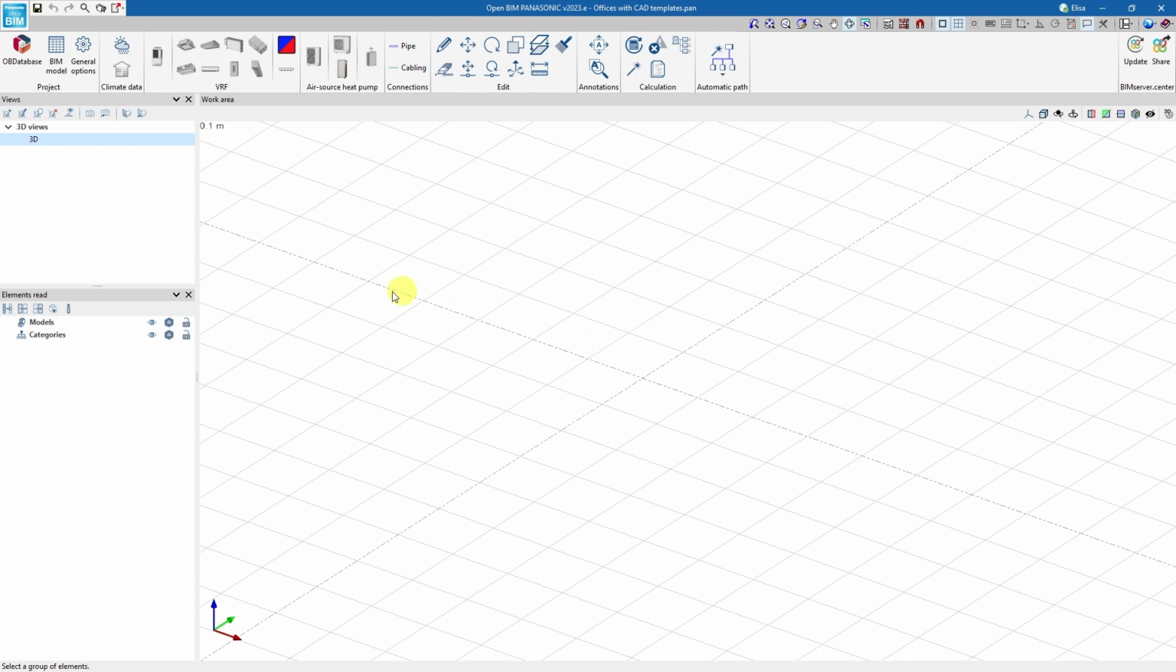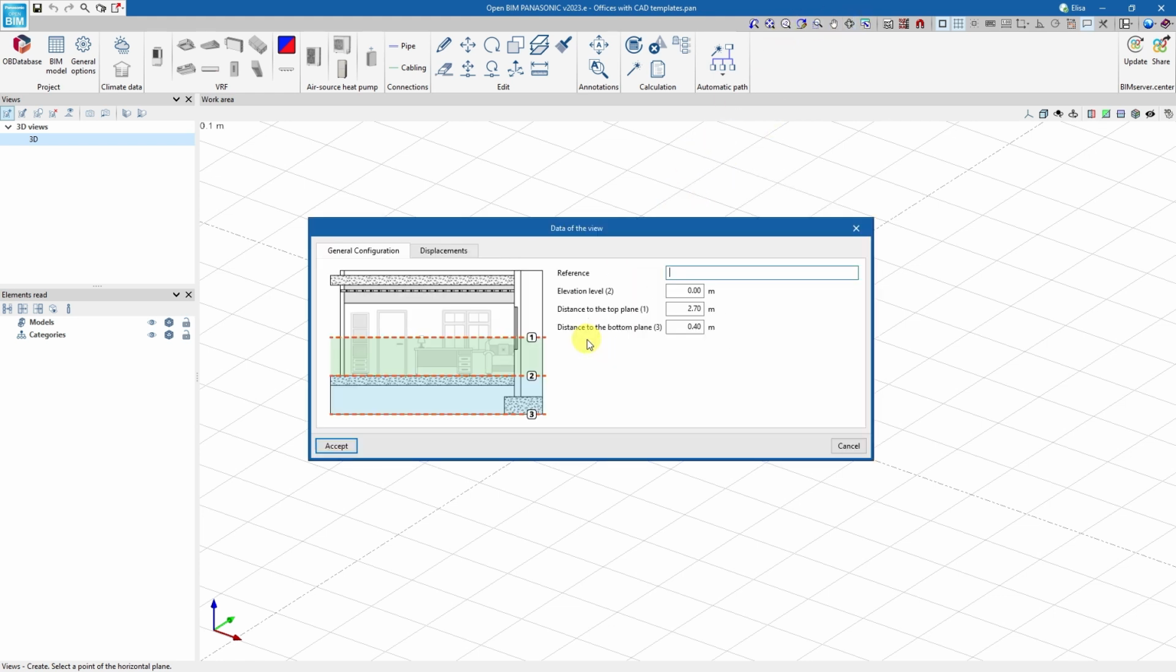Now, let's create a floor plan. After clicking on the option, we can find step-by-step instructions to follow on the left-hand side in the lower frame of the interface. We enter the reference, the elevation level, and the visible range via the distances to the top and to the bottom plane, and click on Accept.